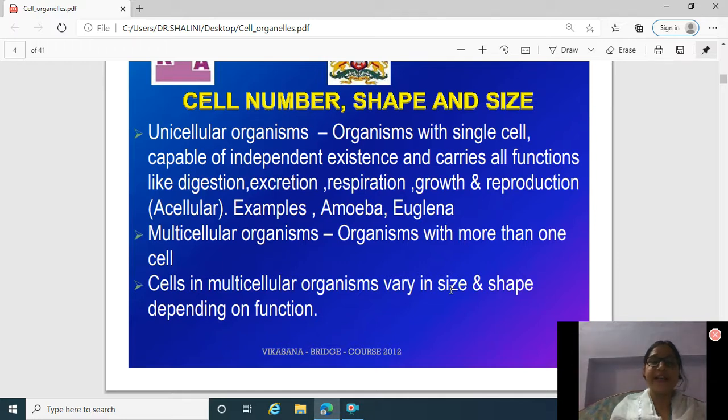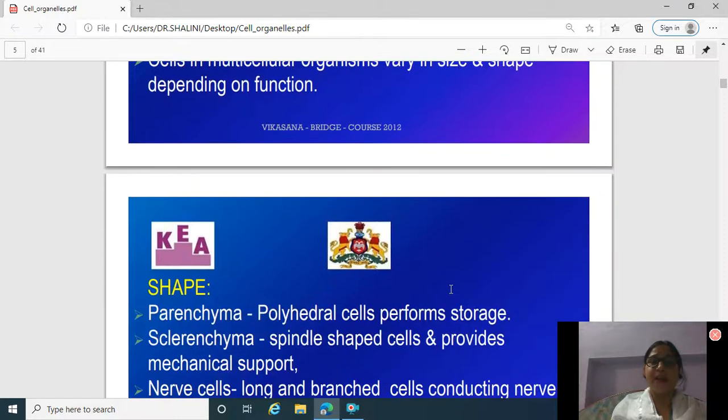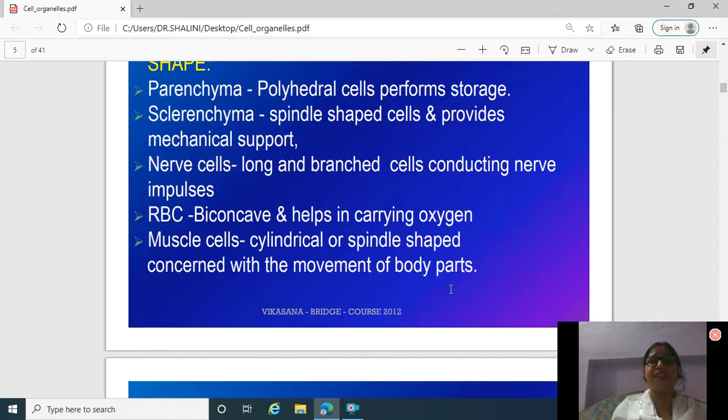After that, multicellular organisms come. They are having more than one cell, and in multicellular organisms they vary in size and shape depending on their functions. Now, shape of these cells.